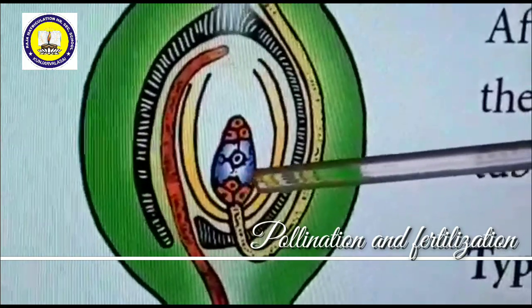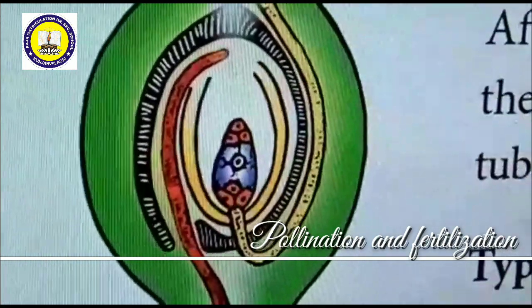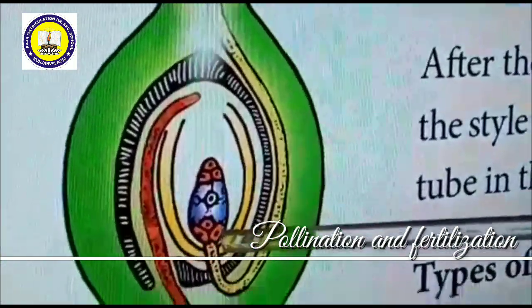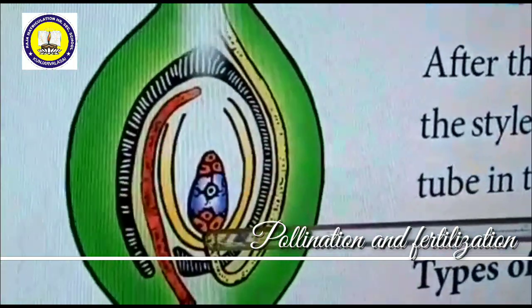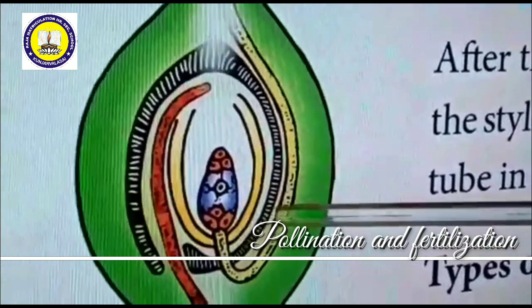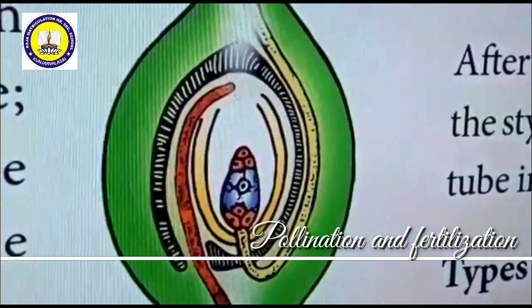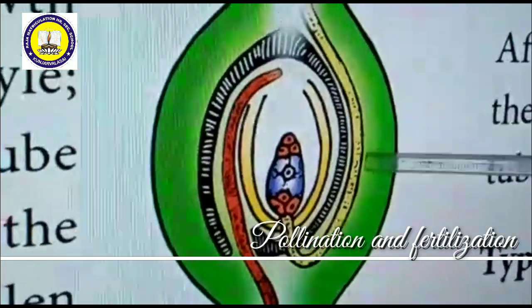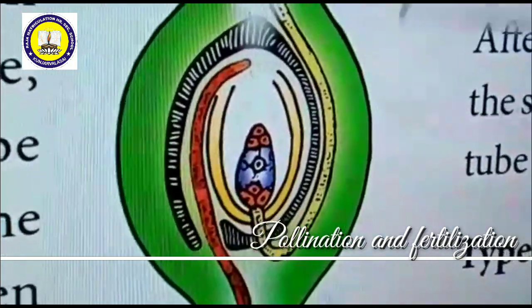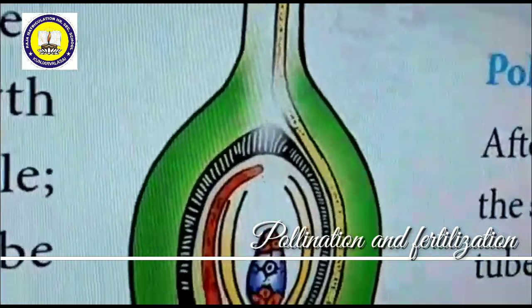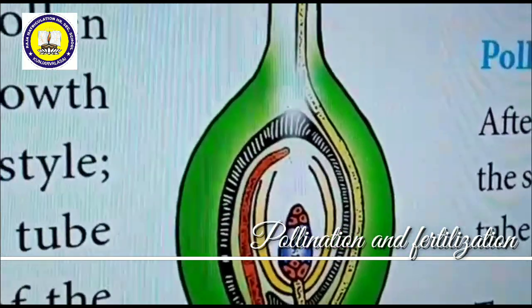there are two supporting cells called synergids, as we saw in the earlier class. When the pollen tube touches the synergids, it opens. Then the fertilization process takes place. Two male gametes are produced, and while traveling through the style, there are various mechanisms.